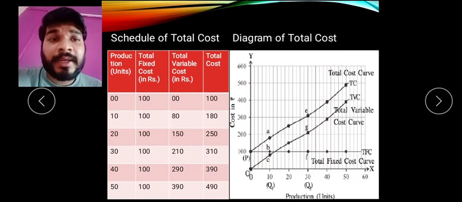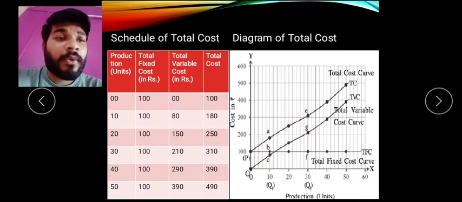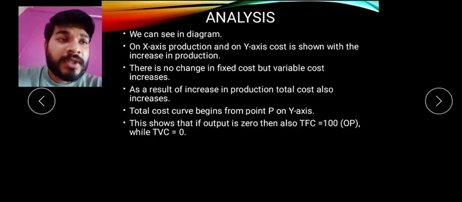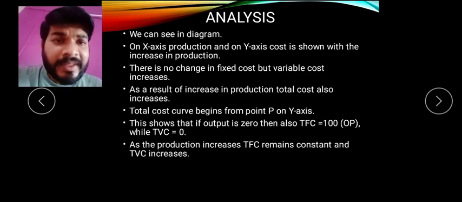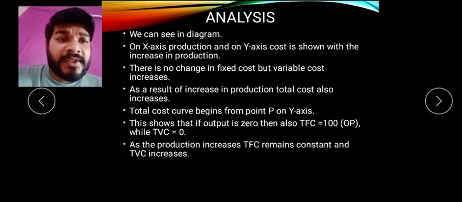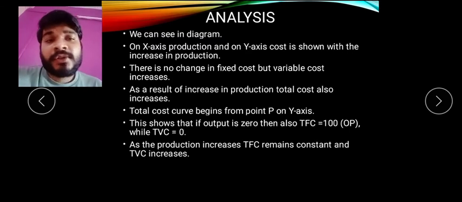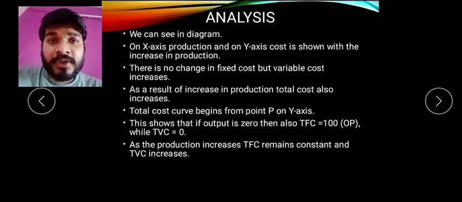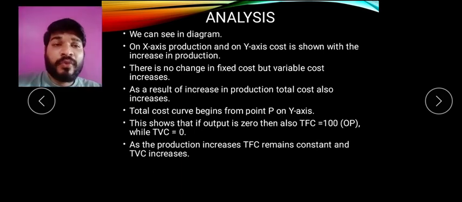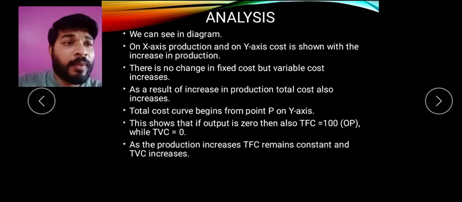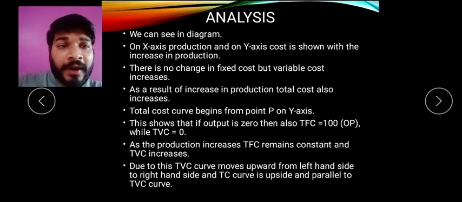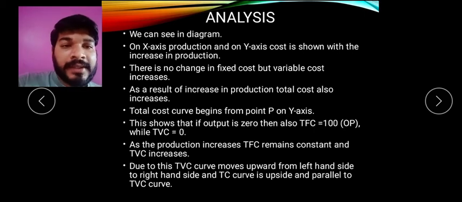Yes, it was at the point of origin, that is 0. चलो, so this is what is happening up then. As production increases, total fixed cost remains constant. जो हमको पता ही है कि fixed cost को कोई फर्क नहीं पड़ता, production increase हो decrease हो कुछ, it has to be paid. So you find that total fixed cost is constant, but total variable cost is increasing. Now due to this, total variable cost moves upward from left-hand side to right-hand side.